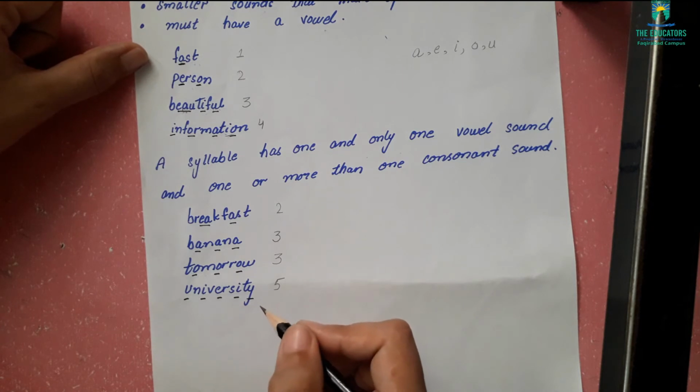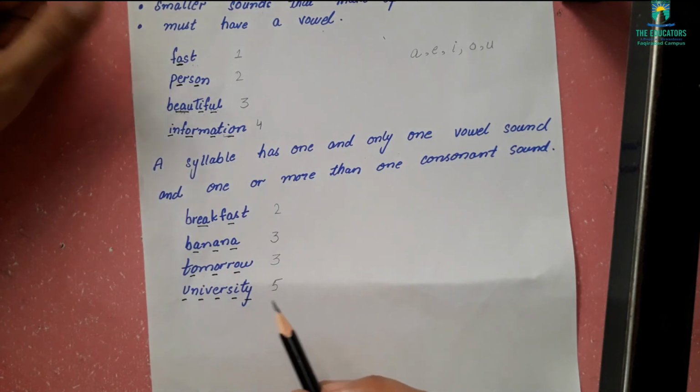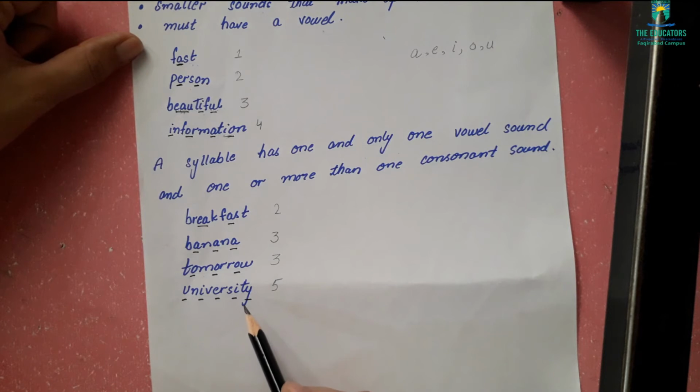Now you must be thinking that in the last syllable there is no vowel, but still we count that there is Y. But whenever Y gives us a vowel sound, we will consider it as a separate syllable.